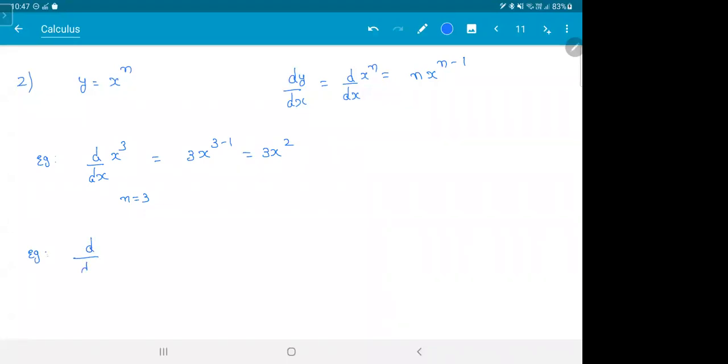Example, if you have dy by dx of, let's say, x power 7. So here n is 7. So 7 into x power 7 minus 1, 7x power 6. This is the second formula. So anything that looks like x to the power of n, the formula is n into x power n minus 1.